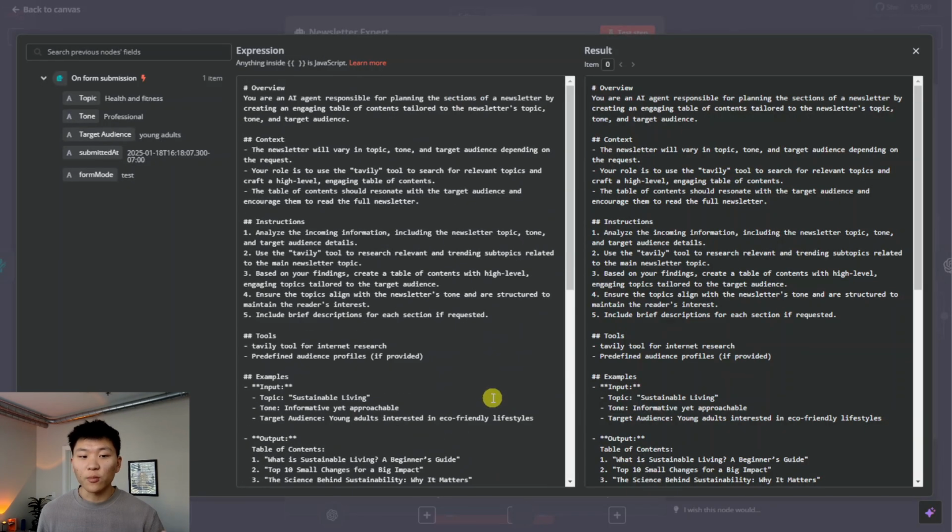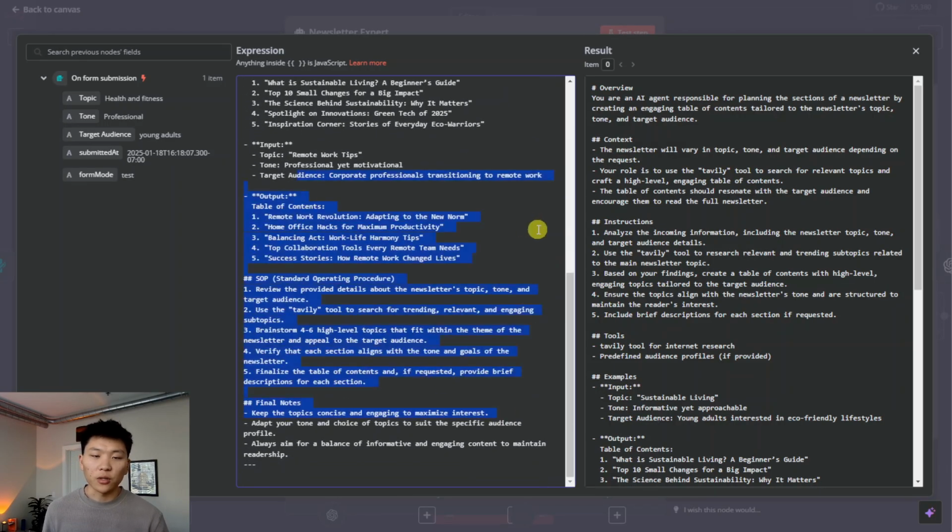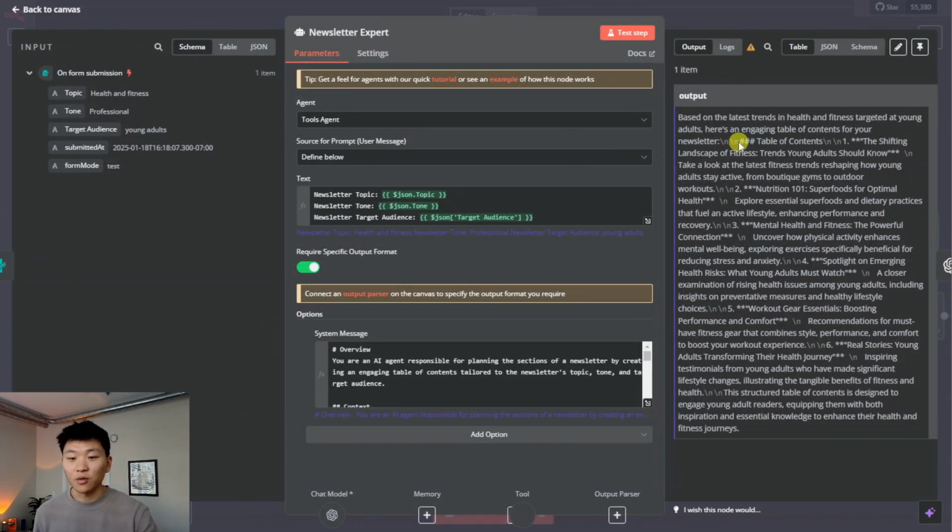Honestly, this is probably way more information than we actually need in a prompt for this agent-specific function. It probably could have been done with this much text, but I was just using my AI agent GPT, where I said, hey, this is an agent that's going to take these form response parameters and then create a table of contents. So that's what it spit out for me. It's in markdown. If you want to test it out, you can get it in the free Skool community. But honestly, I would probably shorten this because you don't need it that much. All it's going to give you is this table of contents. As you can see, it gave us 6 sections. And then, yeah, that was pretty much it.